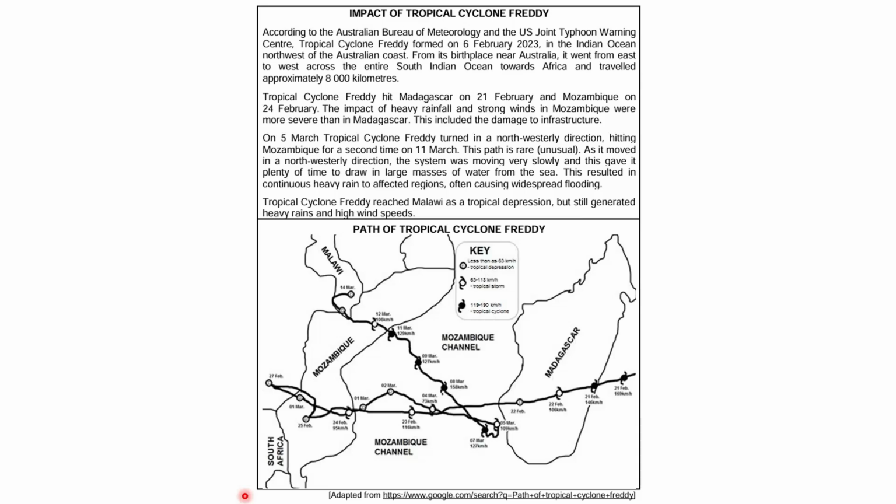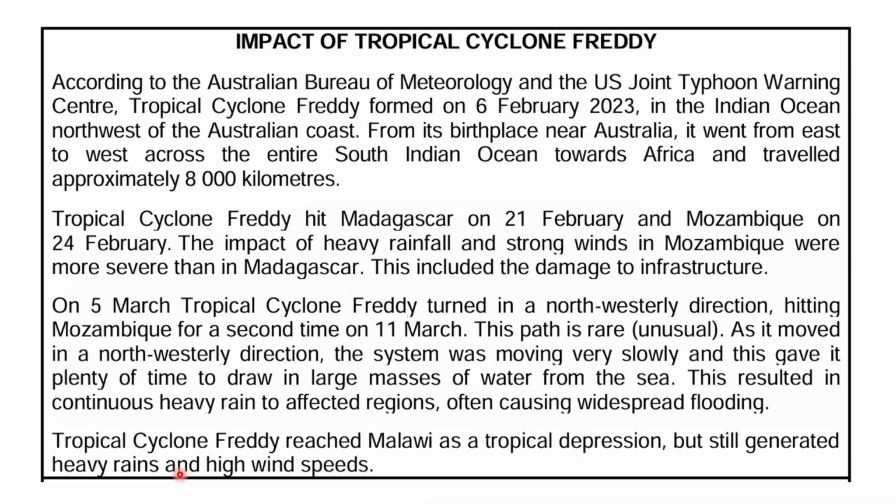Let us start by understanding the extract at the top. The text tells us that tropical cyclone Freddy formed on the 6th of February 2023. It formed in the Indian Ocean near Australia, and then it moved from east to west across the South Indian Ocean. The text also tells us that Freddy traveled about 8,000 kilometers, which is a very long distance for a tropical cyclone. This already gives us an important clue.